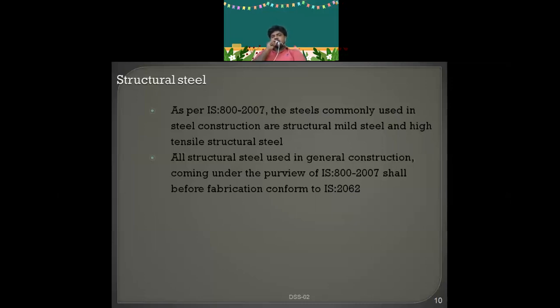Generally, these structural steels will be having a code IS 2062. Based upon this code and the revisions made in that one, this has been adopted by IS 800-2007. Okay, next.